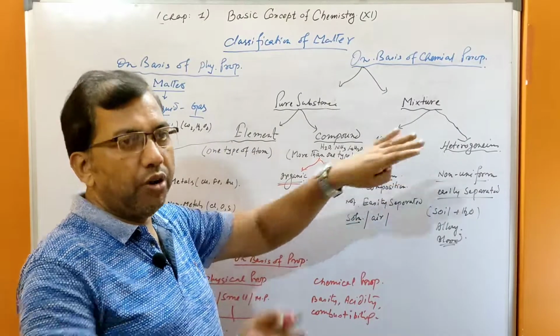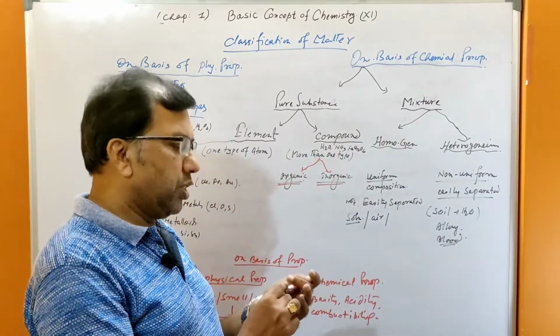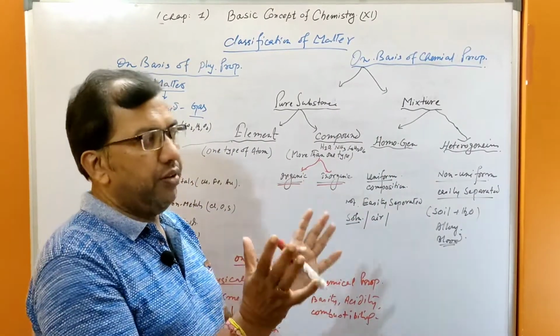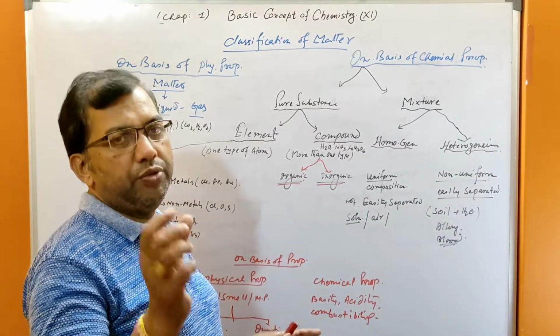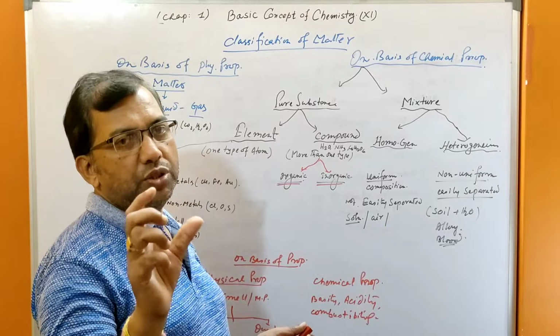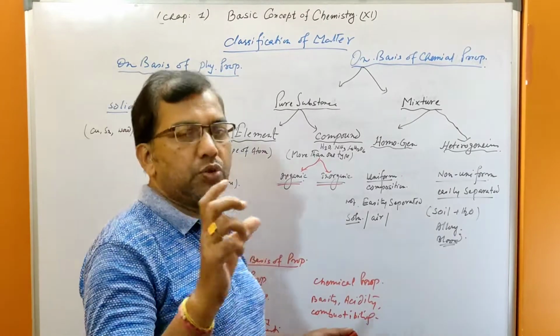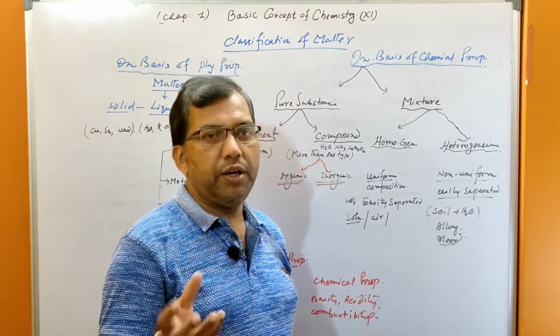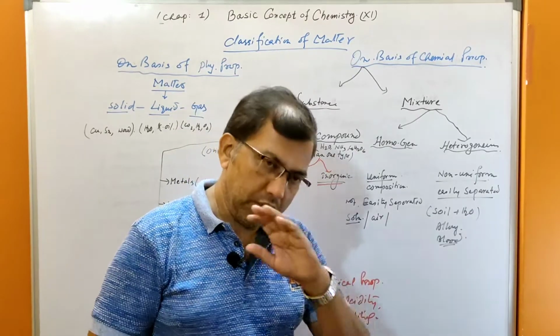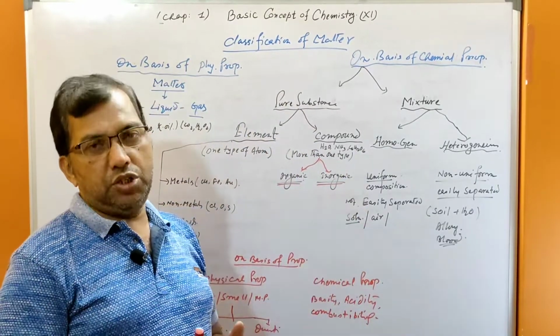Homogeneous, homo means uniform components. Compositions are uniform everywhere. Take any solution, a solution of sugar or syrup, salt solutions. Wherever you collect any part of the solution, the composition is uniformly distributed.